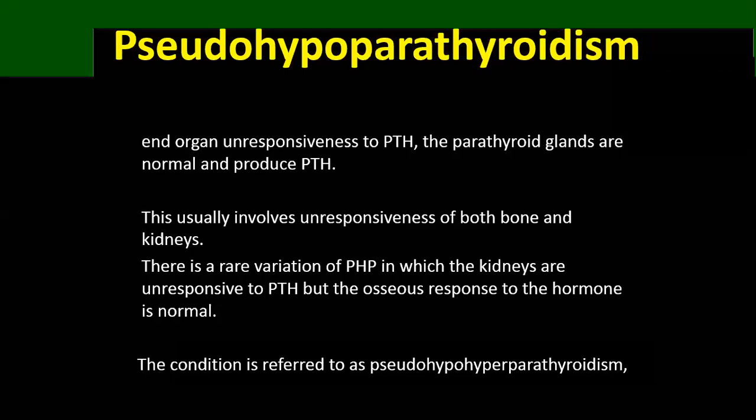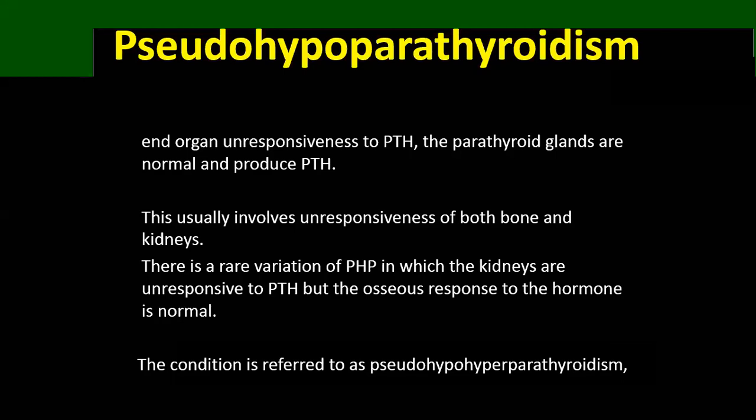So, as we said, it's usually involving the bones and the kidneys, but there is a very rare variation of pseudohypoparathyroidism. In this variant, the kidneys are unresponsive, but the bones are responsive. Okay, the kidneys are not responsive, but the bones are responsive to the parathyroid hormone, which will be increased.